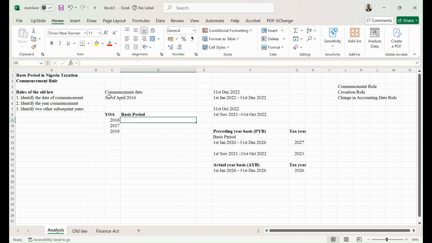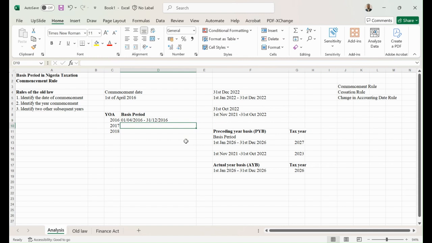So we have said that the company commenced operation on 1st of April 2016. So the basis period is going to start from, sorry, I beg your pardon, it's going to be 01/04 because April is 04.